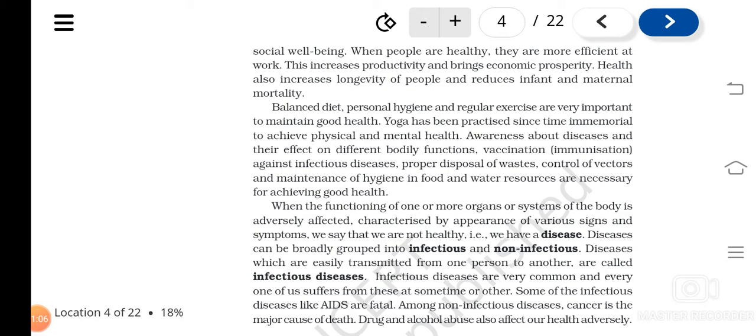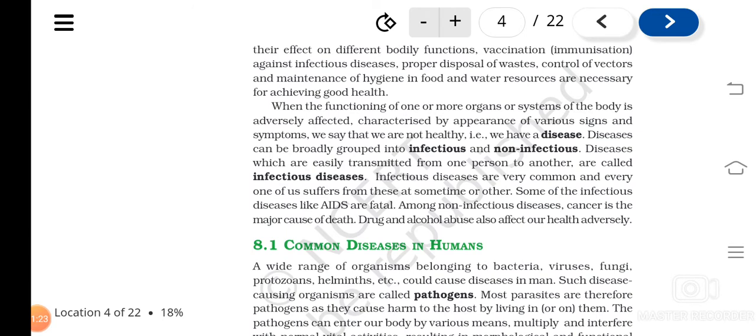And there are two main types of diseases I told you about. What are they? Infectious and non-infectious. The diseases which can transmit easily from one person to another are known as what? Infectious diseases. And non-infectious means they will not easily spread, they will not get transmitted from one person to another.